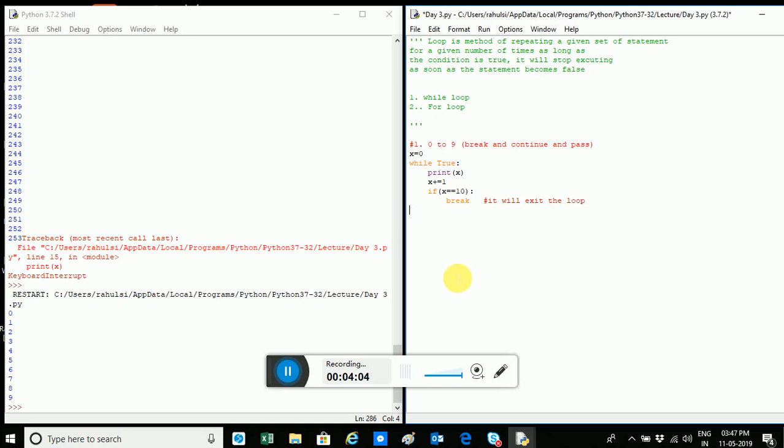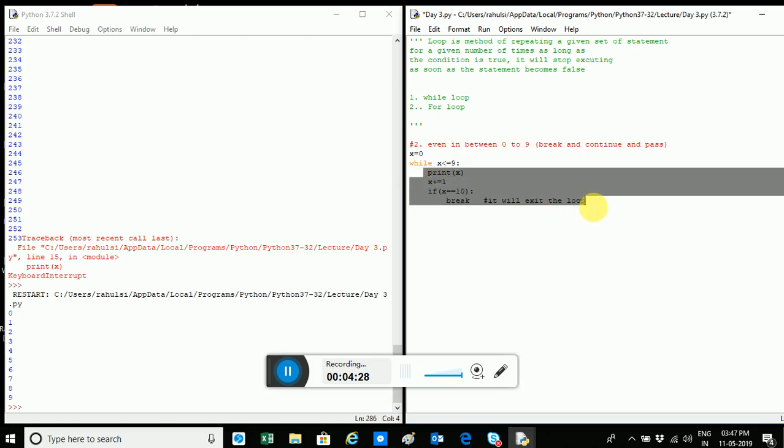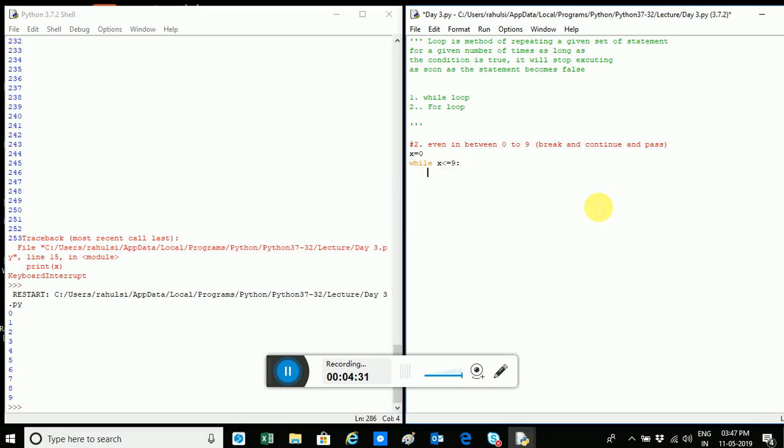I hope it's clear. Now let's do another program in which I want to print even numbers in between 0 to 9. This is my second program, and over here what I'll do, let me go back to x is equal to x plus 1, and I will change this: if x modulus 2 is equal to 0, that means it is even.